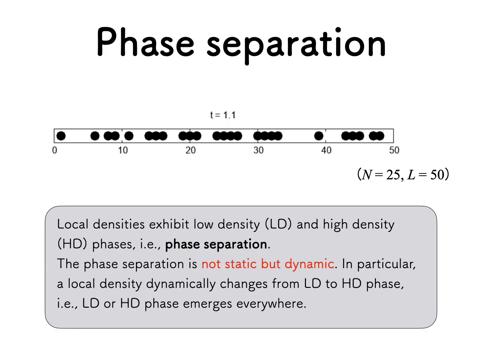This is a movie of TASEP where N equals 25 and the number of sites L equals 50. As you can see, local densities are fluctuating. In particular, there are low density and high density phases. Therefore, phase separation occurs in this system.